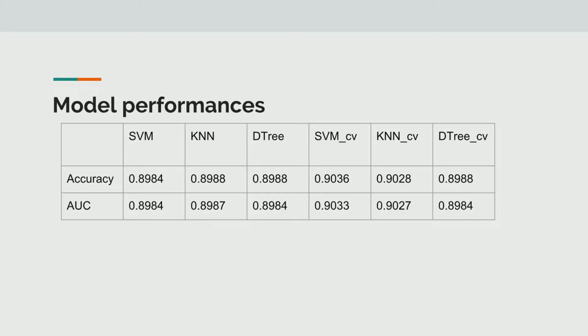In this table, the first three columns are done without cross-validation, and the right three columns are done with five-fold cross-validation. As you can see here, the best accuracy and AUC is achieved with the SVM with cross-validation. But the other models also have very high accuracy, around 90%.